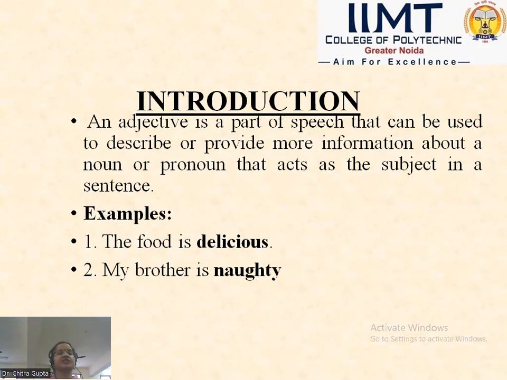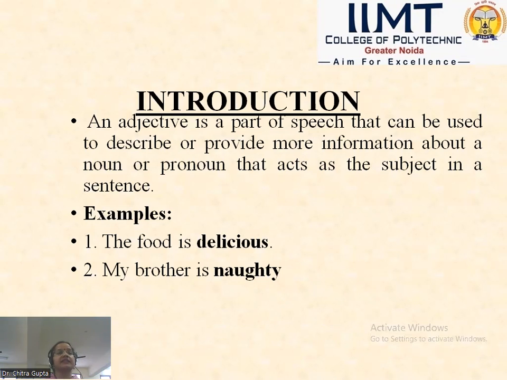The food is delicious. What is the noun here? The food. Food is the noun. Now, what is the adjective here? Delicious. It means how the food is. Food is delicious. It shows the quality of a noun, that how the food is delicious.